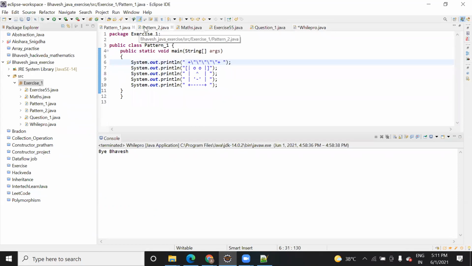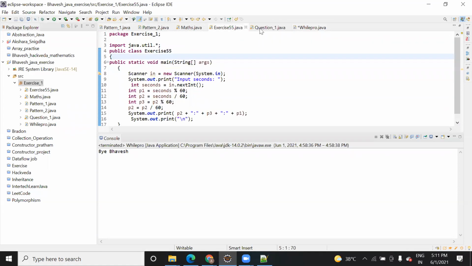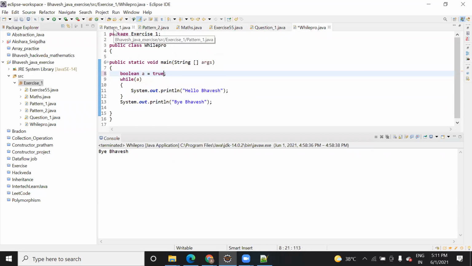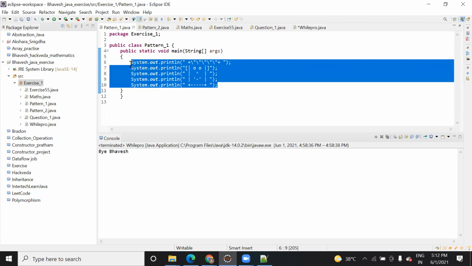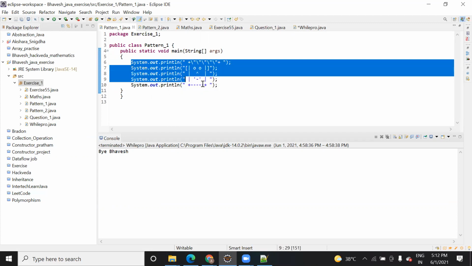So these are a few programs that I made. They are like mathematical expressions and the pattern one. The pattern one is a logic, and it is not necessary that you write a nested for loop. I told you in one class that whenever you want to print a pattern, you need to use a nested loop, right? But you can print a pattern based on System.out.print also. If nothing is mentioned, you can apply the logic here also.